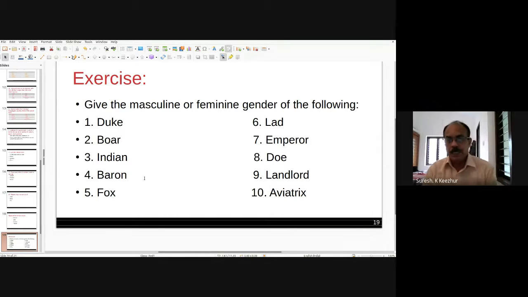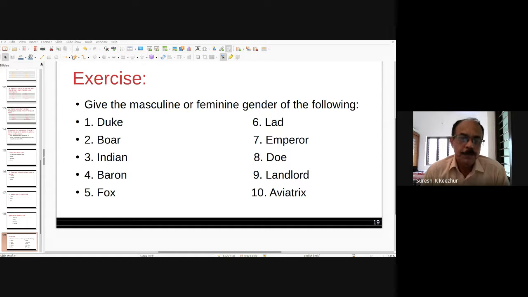Let us do this exercise for gender. You can write it down, or I will share this presentation. You have to write the correct form of the feminine gender for the following. For example, Duke. What is the feminine gender of Duke? Anyone can answer? Duchess.